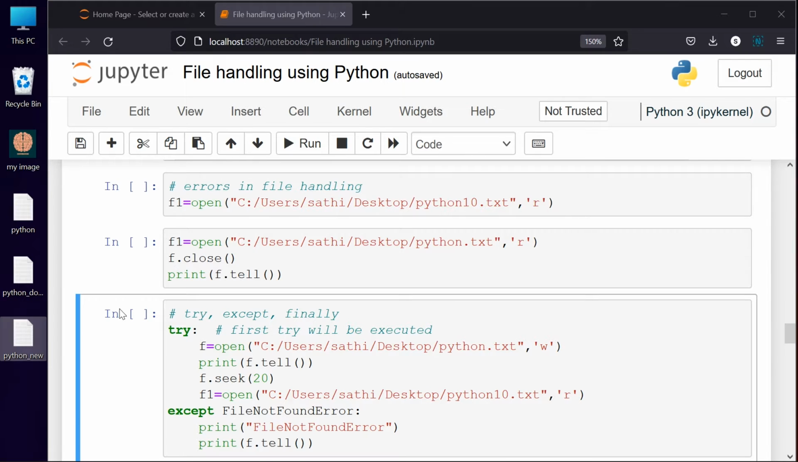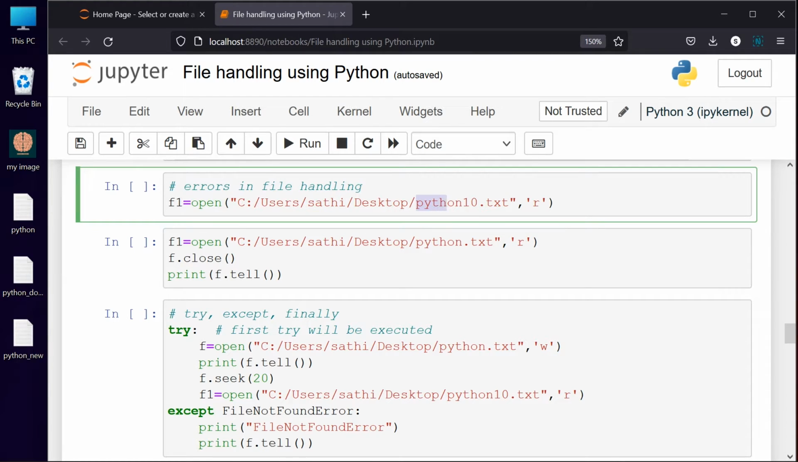The first possibility of error: if you are reading a file which is not there, what will happen? Anyway, if you are creating a file with a write statement, at that time it is going to create that file and put the contents into it. But there is no file with that specified name. Like if I use the Python command to open Python 10, in my desktop Python 10 is not available. Only Python is there, and Python underscore new is there. So this file is not there, so it is a possibility of an error.